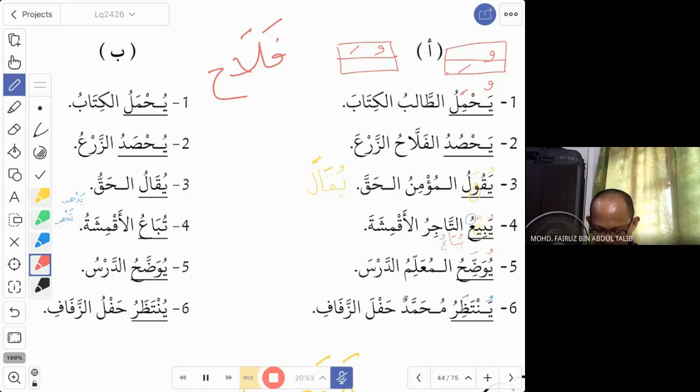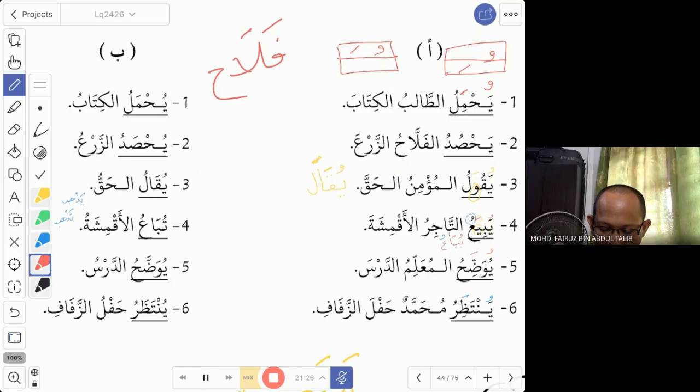So what did the falah do to the zar'a? Hasada. Hasada is not tanam. Tanam is zara'a. This is harvest. So the falah is harvesting the crop, the plant. So you want to say the zar', the crop is harvested.